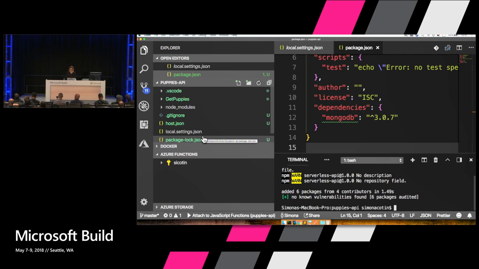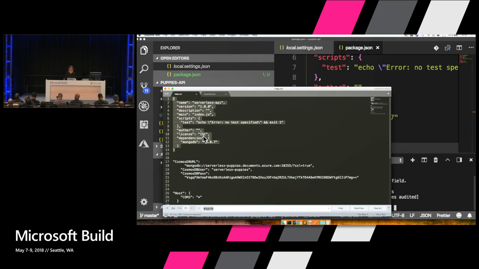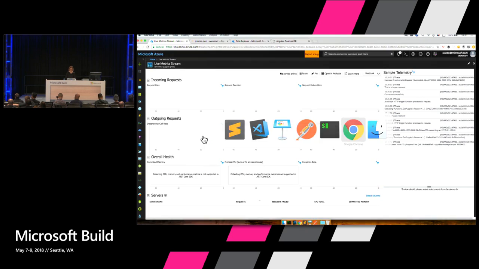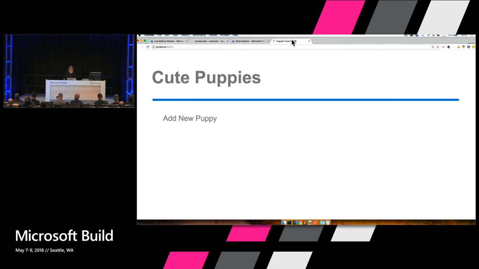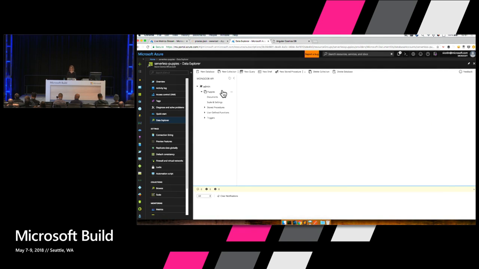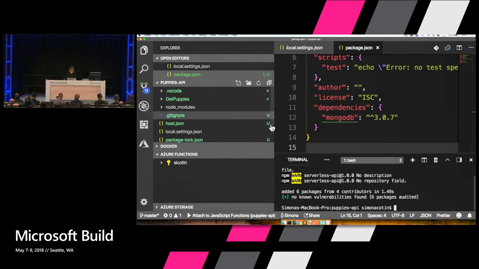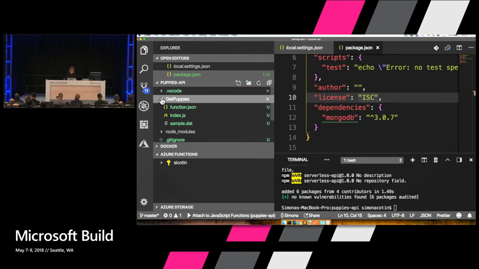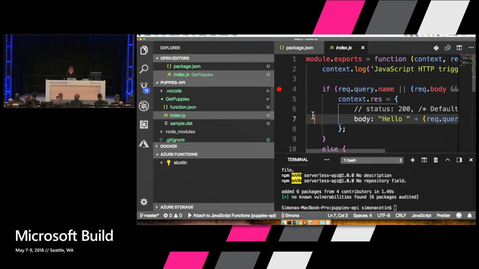So what's the next thing that we want to do? We want to go ahead and connect to our database, right? I already have an instance of Cosmos DB running, created. It's called Serverless Puppies. So I'm just going to go ahead and connect to that. And I'll go back to the get puppies function that I've created.